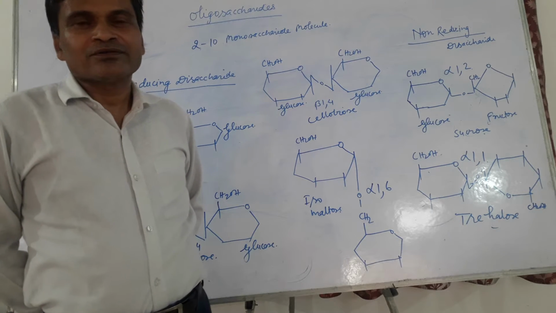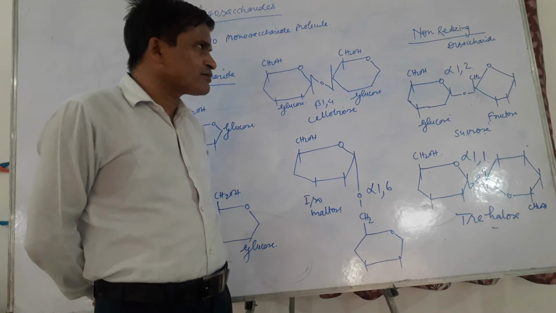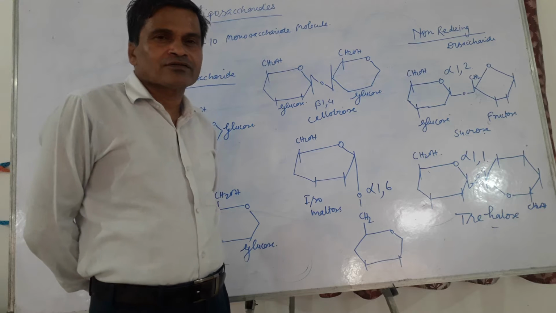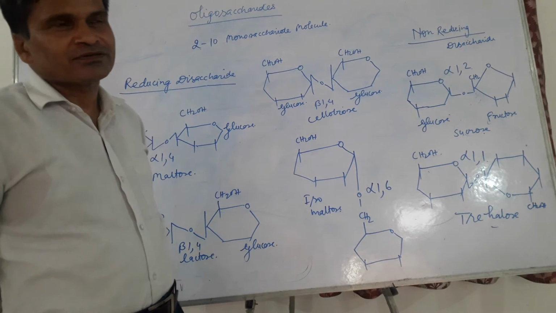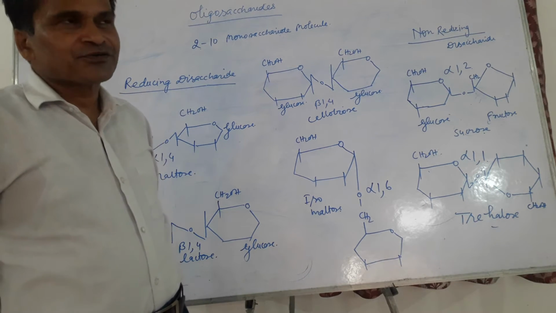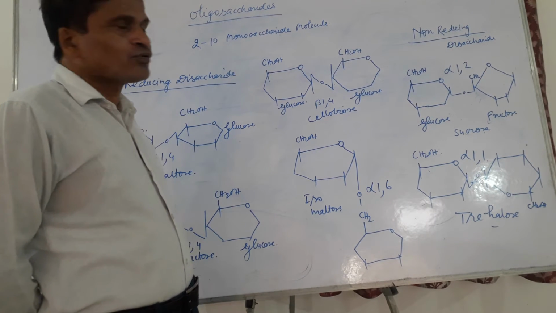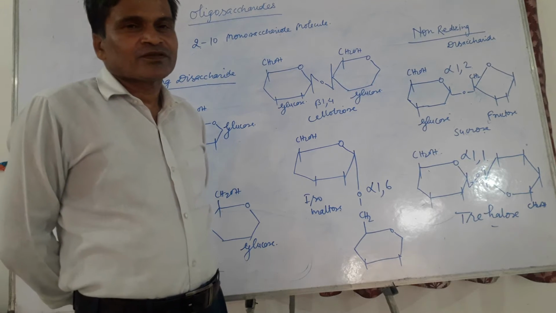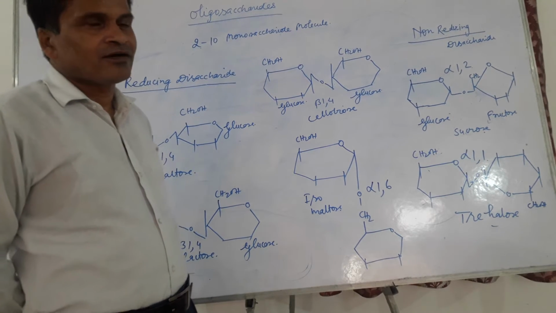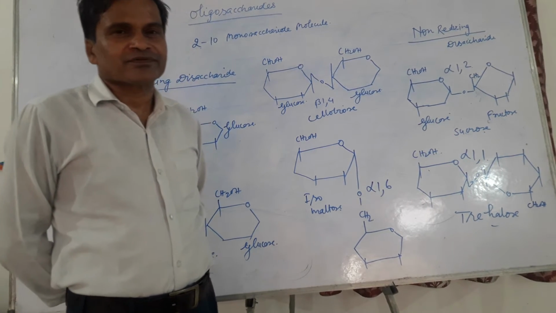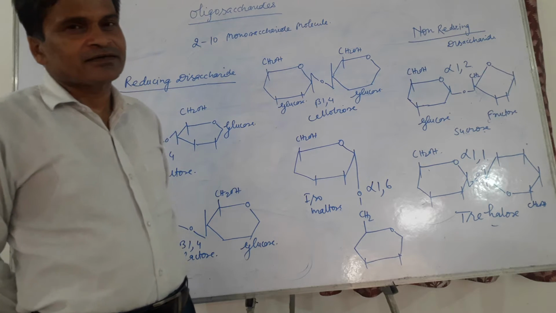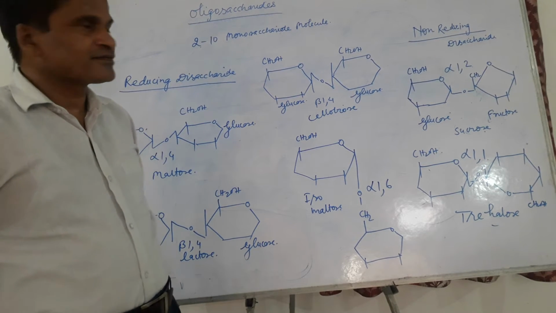Besides lactose and maltose, there are several other disaccharides which are found in limited amounts, such as cellobiose, isomaltose and trehalose. Sucrose is also widely distributed in nature. Disaccharides are classified into two types: reducing disaccharides and non-reducing disaccharides.